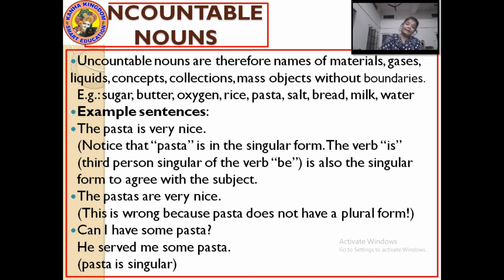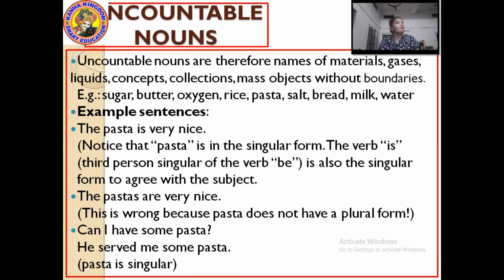Now, talking about uncountable nouns, it does not mean that they are always in a liquid form. Uncountable nouns are names of materials, gases, liquids, concepts, collections and masses, objects without boundaries. It means that in uncountable nouns, you cannot say that you will only count the liquid things.